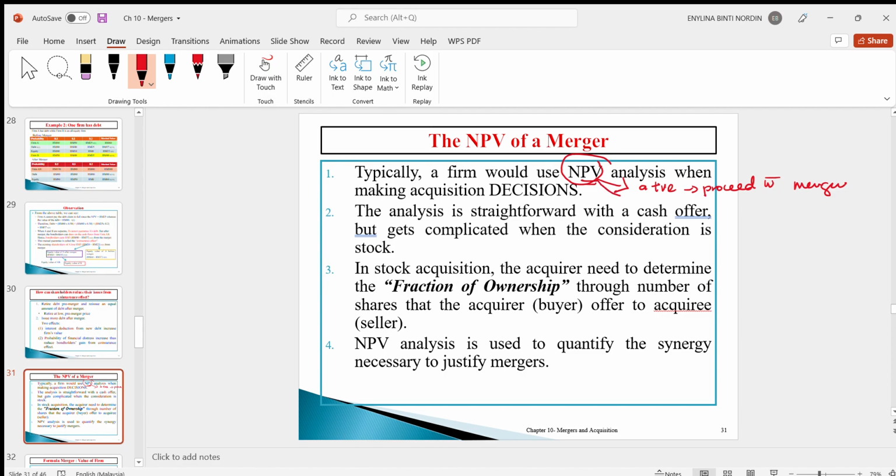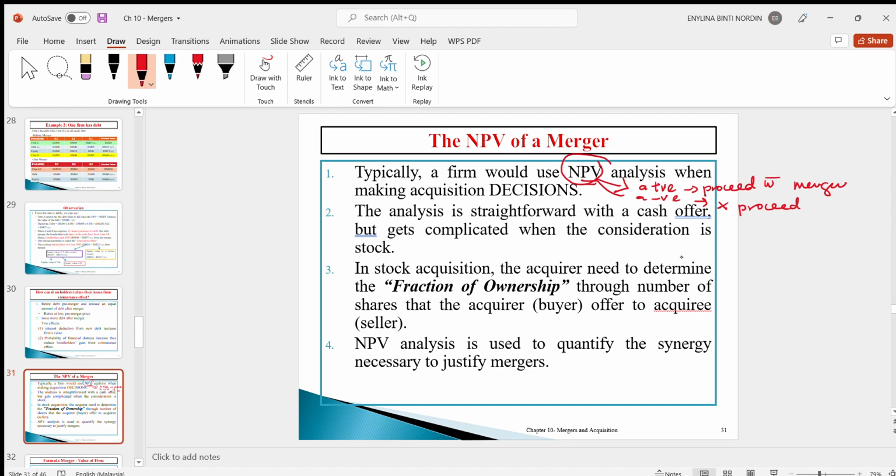Or if it's a negative value, then you will not proceed with your business expansion plans or your mergers proposal.